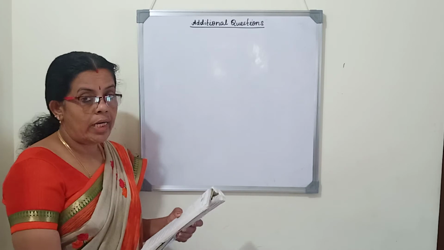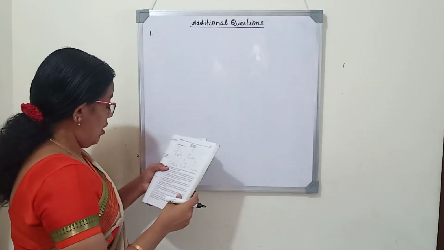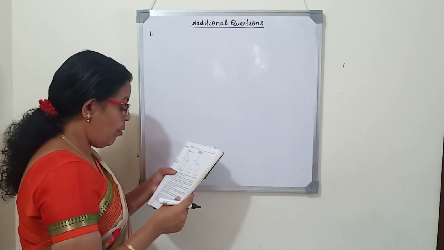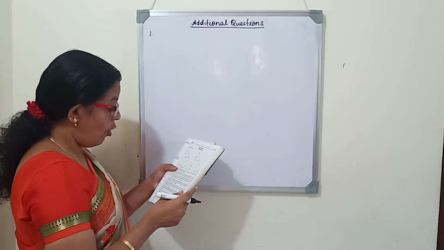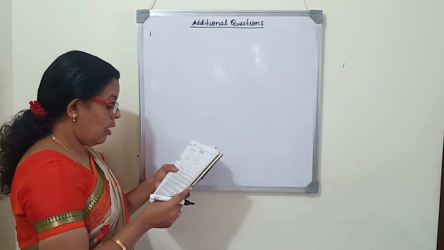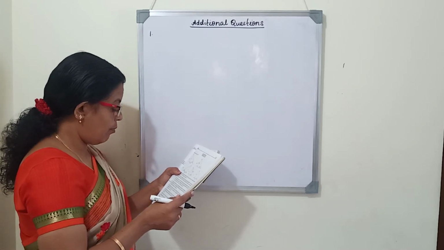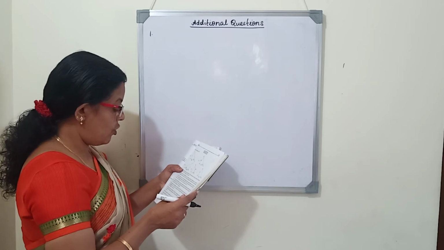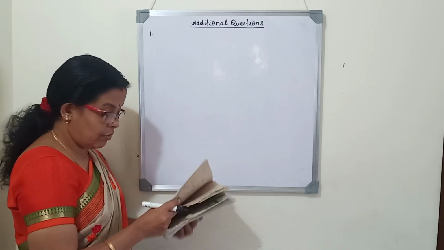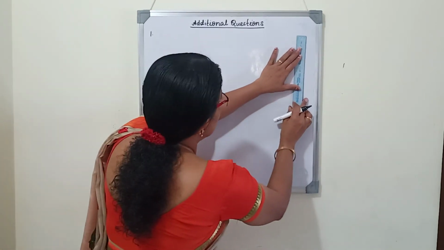Now we will see few additional questions. Question number 1. The angle of elevation of the top of a flag post from a point on the horizontal ground is found to be 30 degrees. On walking 6 meters towards the post, the elevation increased by 15 degrees. Find the height of the flag post. The angle of elevation of the top of a flag post from a point on the horizontal ground is found to be 30 degrees. So first we will mark the flag post.